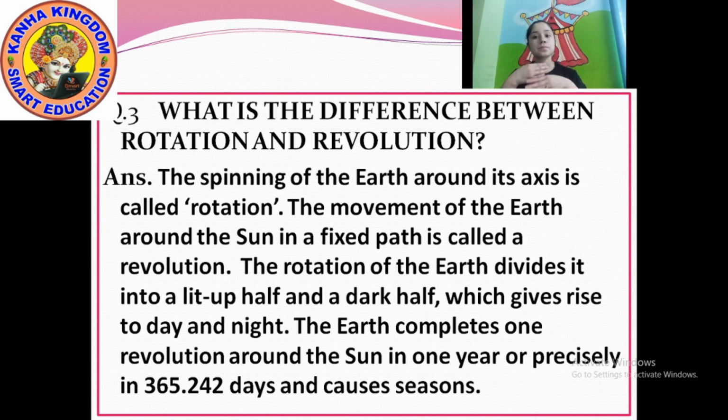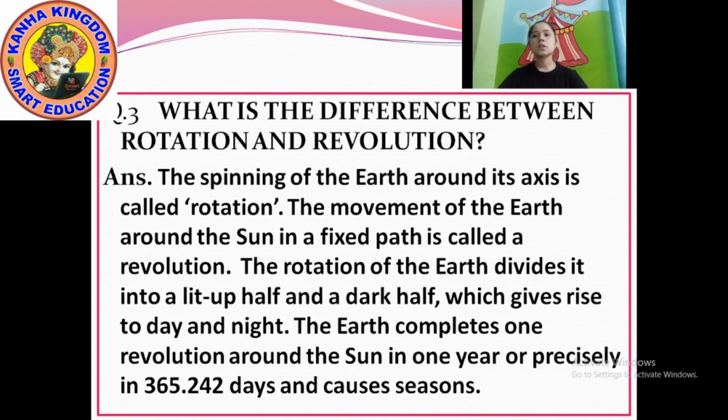That means when the earth moves in front of the sun, at that time the half earth gets light. That means day. And the half earth that does not get light, that means night, which gives rise to day and night. I already told you, rotation: 12 hours day, 12 hours night.